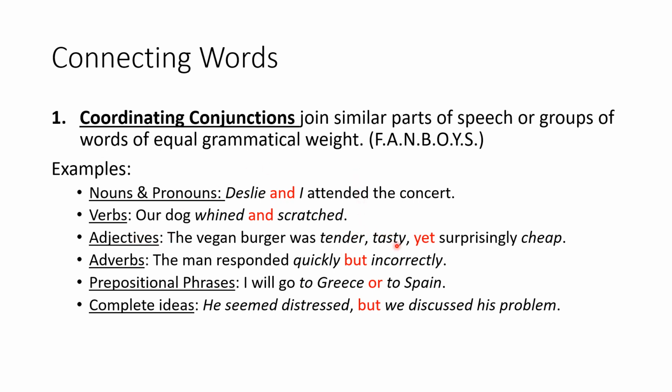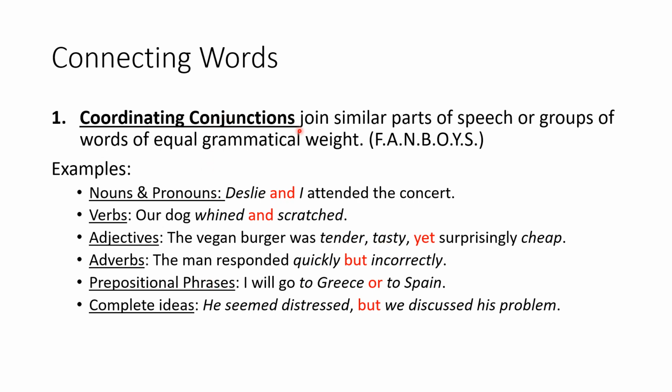Tender, tasty, and cheap are adjectives, so yet may be used. The vegan burger was tender, tasty, yet surprisingly cheap. Adverbs. Coordinating conjunctions may also join adverbs. The man responded quickly is an adverb, but incorrectly is also an adverb.